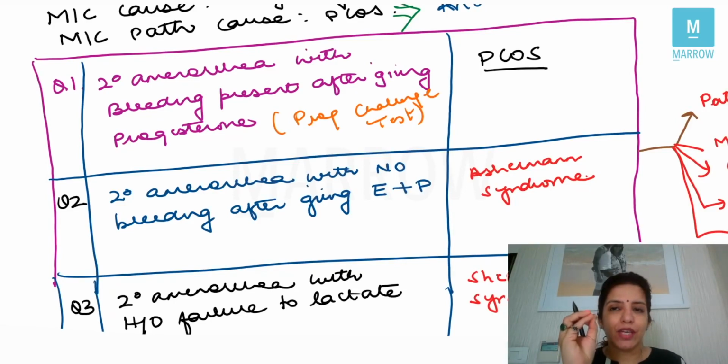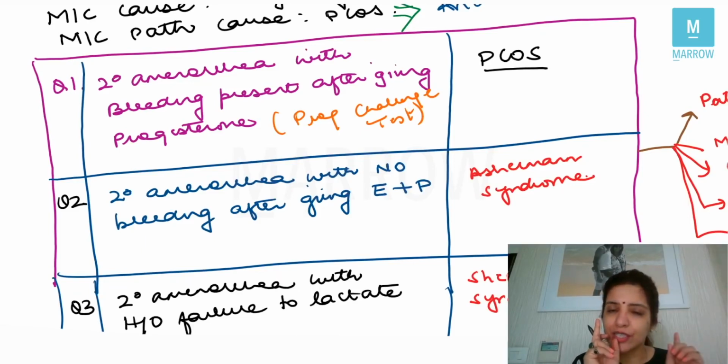Now, you are giving estrogen and progesterone from outside like a normal menstrual cycle and still the female is not bleeding. This means there is some problem in the uterus and that problem is Asherman syndrome.